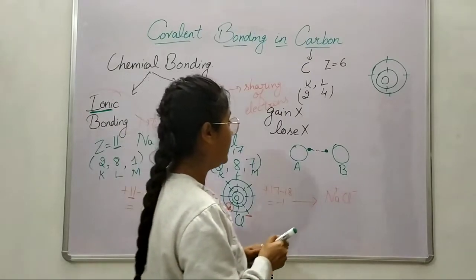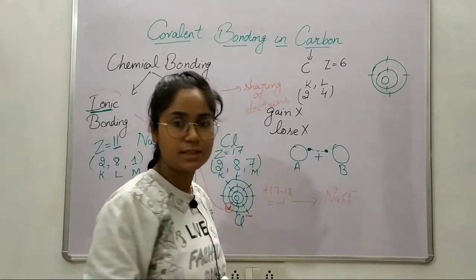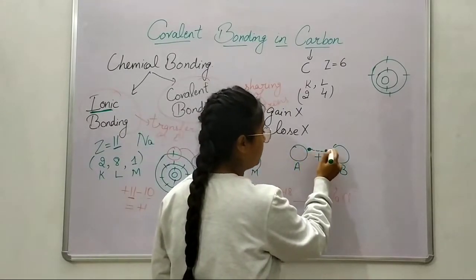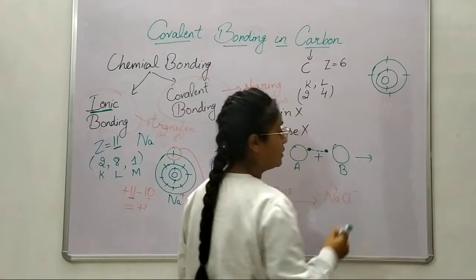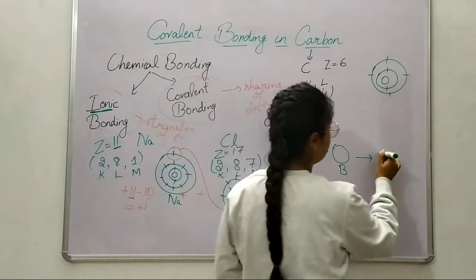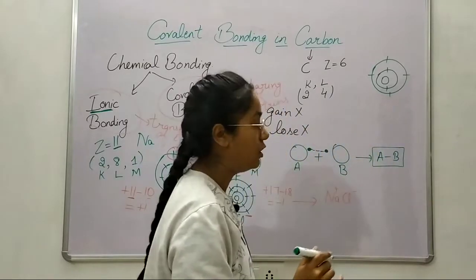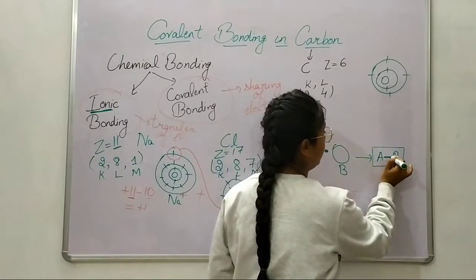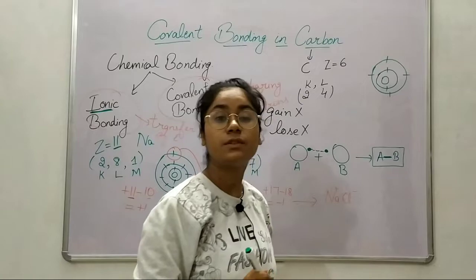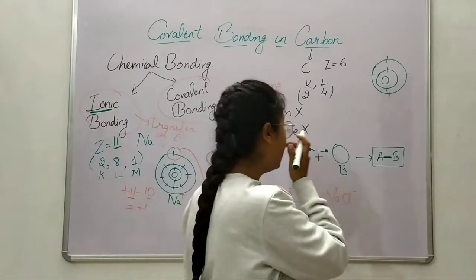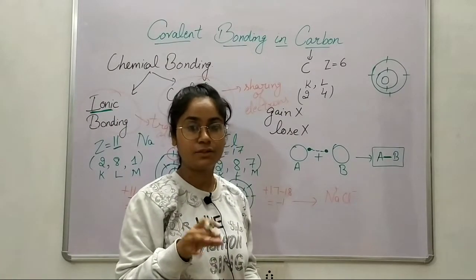So in this one, these two would share those electrons. They would form a bond by sharing these electrons, and when a bond has started being formed, a chemical reaction will occur and a new compound will be formed. Now the line between them shows that a bond is formed. Okay, now covalent bonding can form a single bond, double bond, or triple bond.